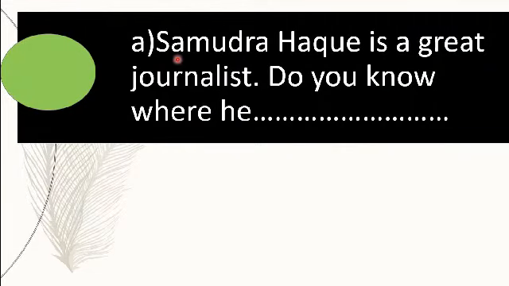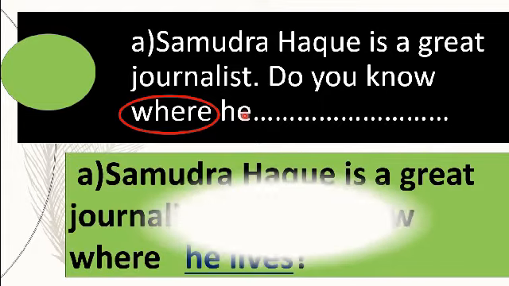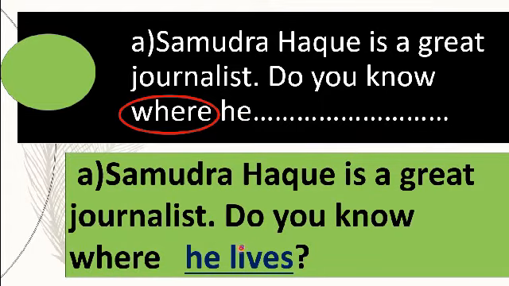Question number A. Somudra Hogg is a great journalist. Do you know where he dash? Where is a conjunction here. And after the conjunction, we have to complete a sentence clause by following the reference sentence. So you can write the sentence in this way. Do you know where he lives?